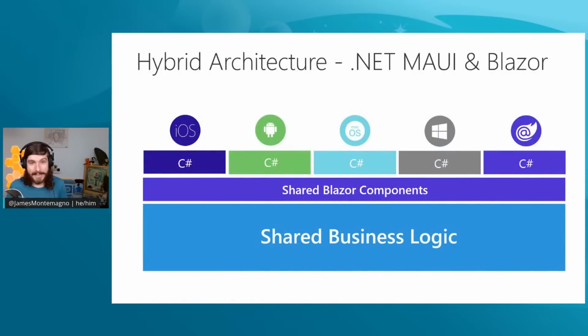So what this means is that in this hybrid architecture, you now have access to bring in as much or as little shared Blazor components as you want. And we'll talk about that today: you can build a 100% fully hybrid application and never worry about .NET MAUI UI at all. You can just use all of your components 100%, or you can mix and match those different pieces together to actually write more of a hybrid application where there's native UI and also hybrid UI as well.